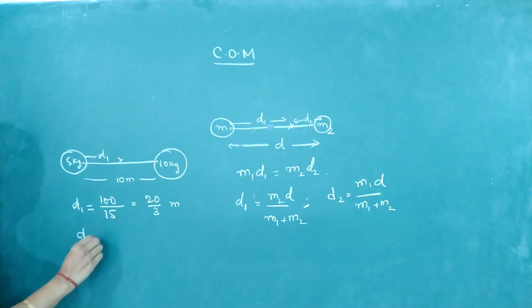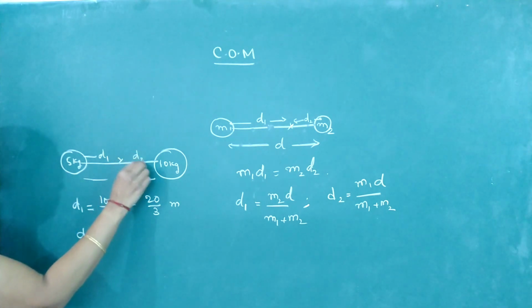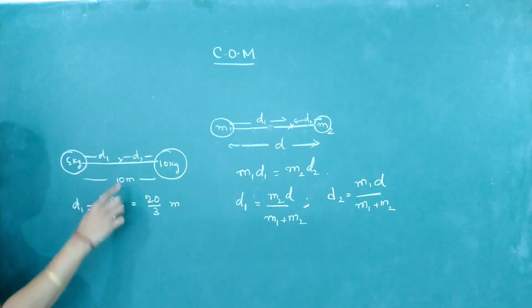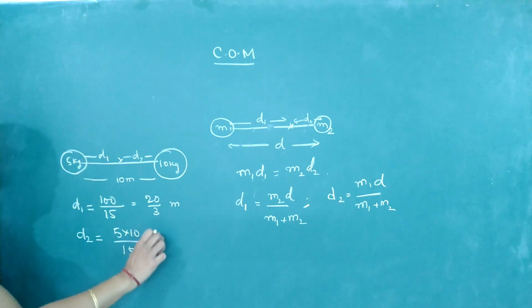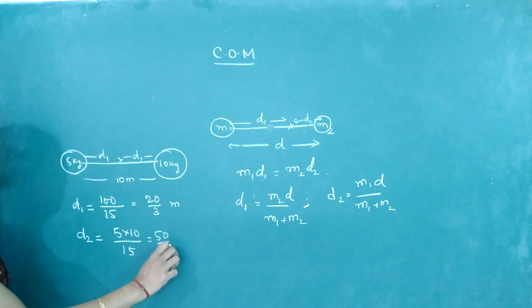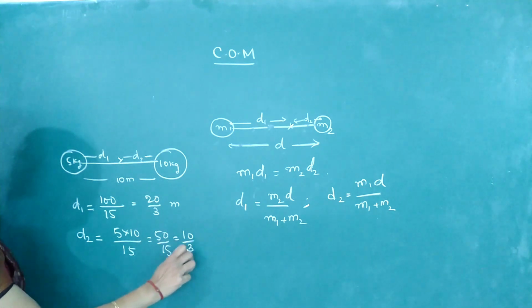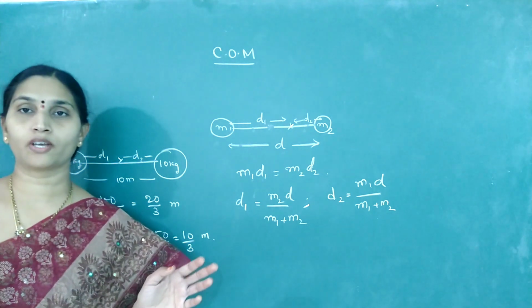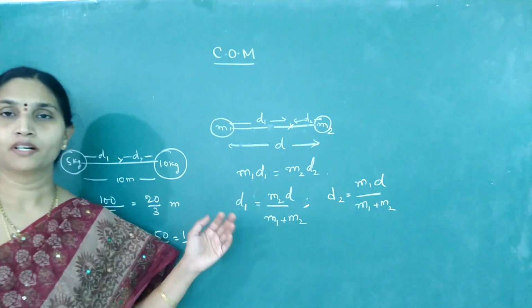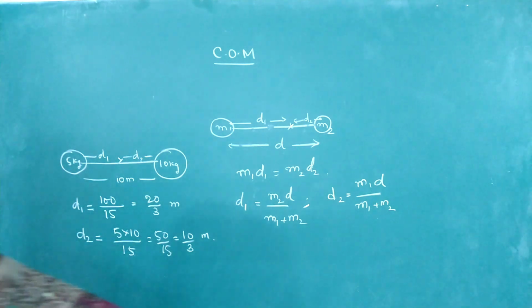Similarly, how to get the value of d2? d2 is the distance from the 10 kg block. m1 into d, 5 into 10, by m1 plus m2. It's 50 by 15, which is 10 divided by 3 meter. So this is how you can directly find the location if it is a 2-particle system. If you remember the formula, it becomes very easy.